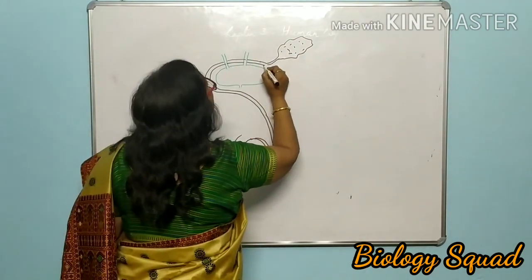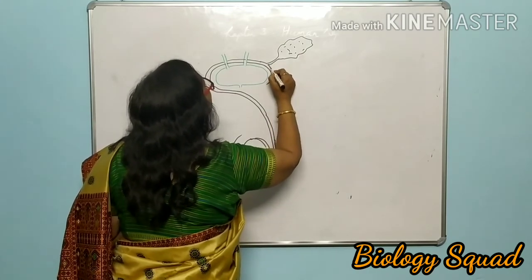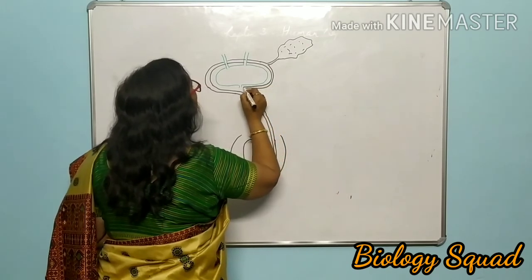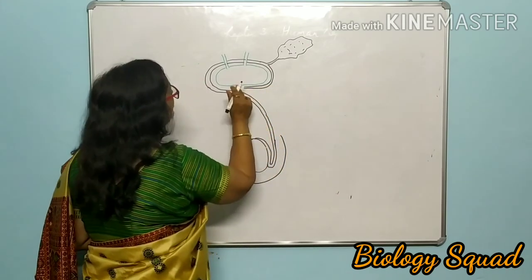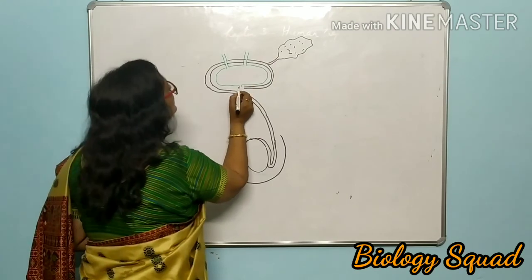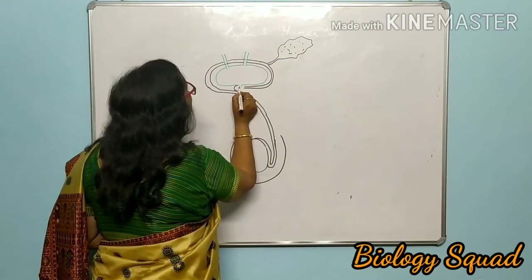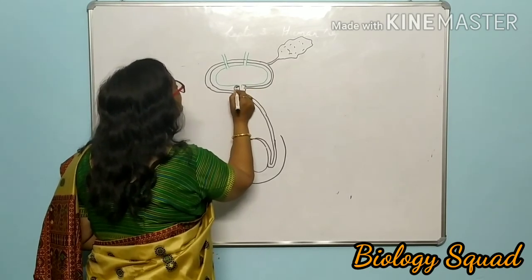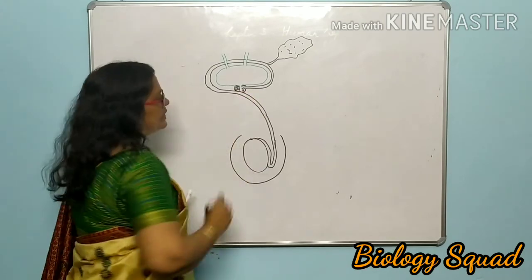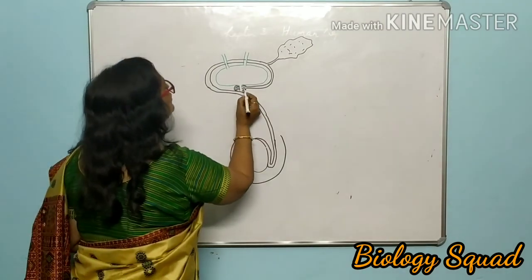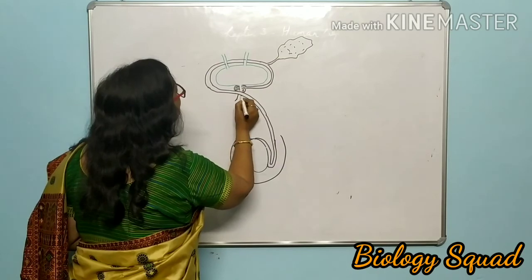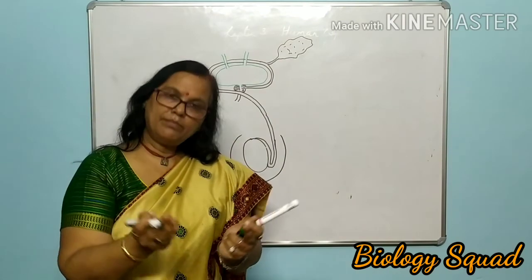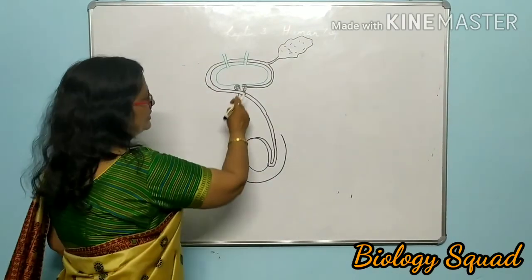Then further it will continue and join the urinary opening, or you can say this canal, urethra, by opening into the prostate gland. This is the prostate gland. Further, this urethra, the tube in which the urinary bladder opens, is treated as urethra.